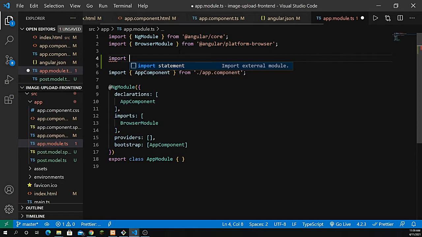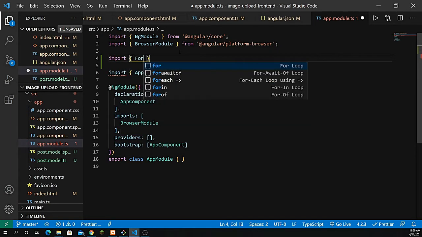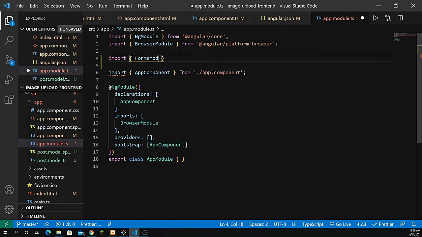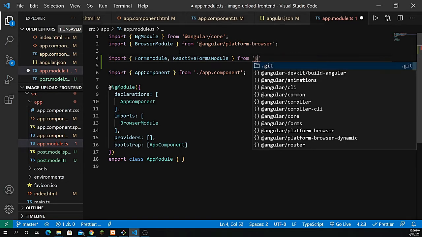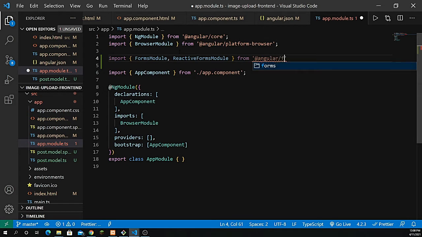So we have to import the forms module, and we also have to add the reactive forms module for the validation, right? So let's add that too. And again it's all coming from @angular/forms.